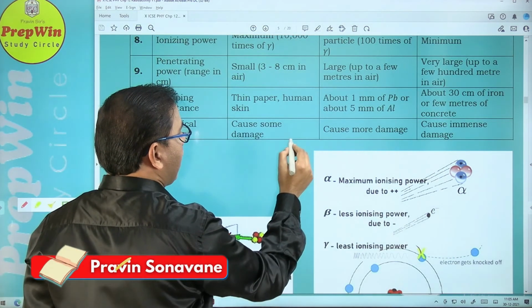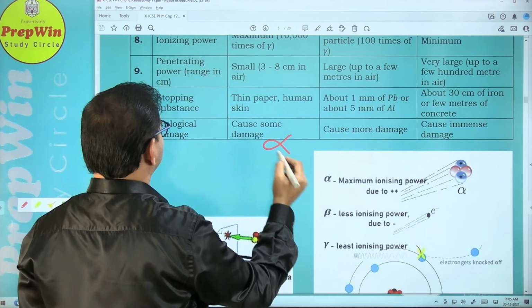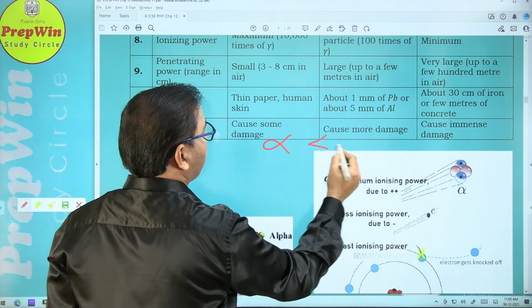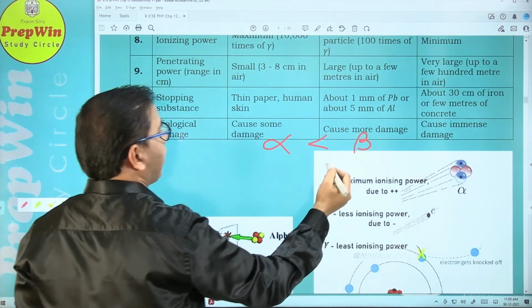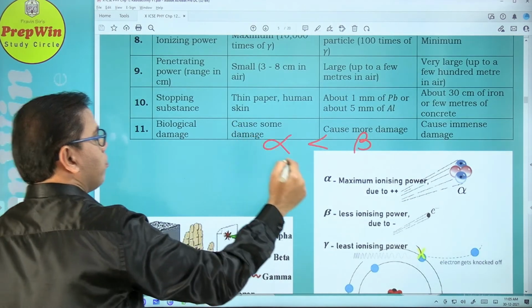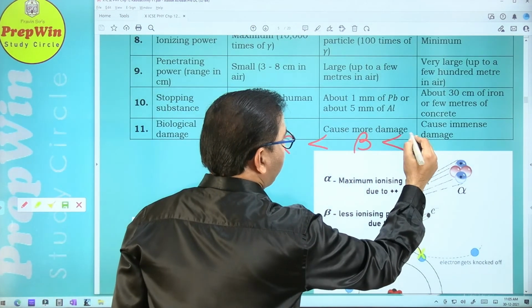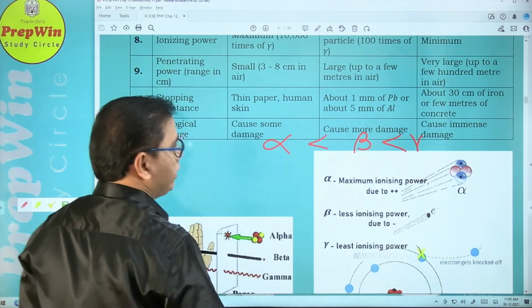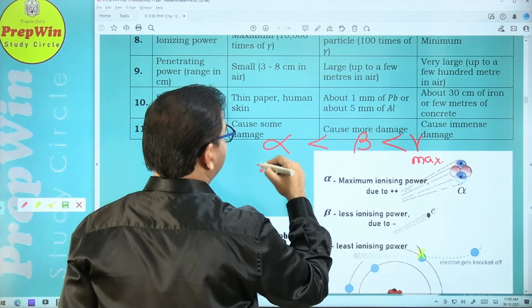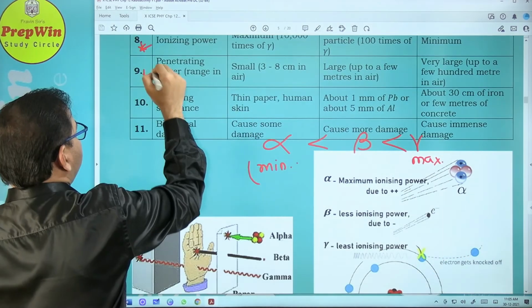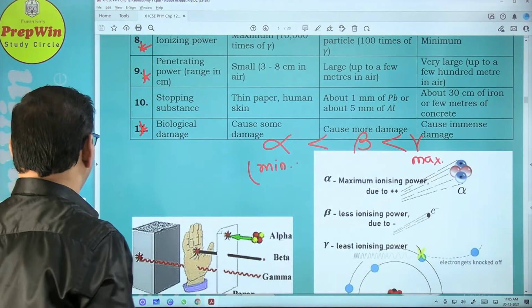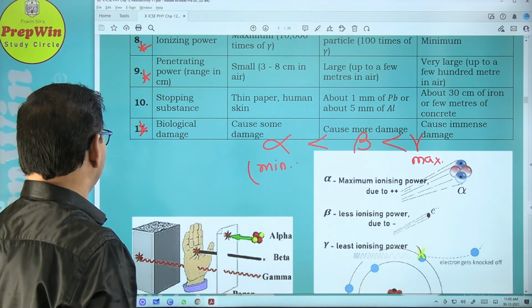And biological damage: some damage is caused by an alpha particle, a minimum damage. Beta particle causes more damage as compared to the alpha particle. But gamma particle, watch out for this, it causes a maximum damage. I repeat once again, these are very important from the examination point of view.